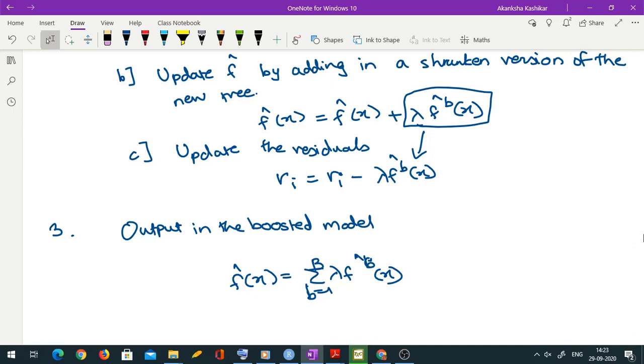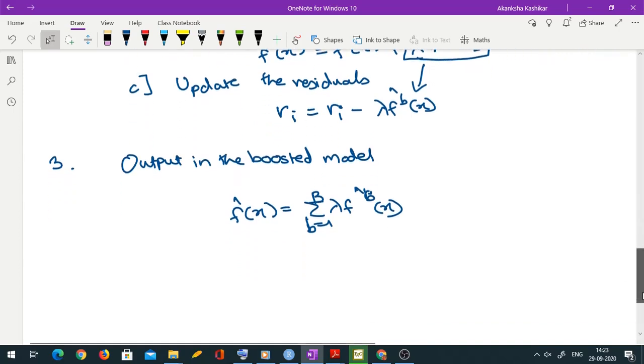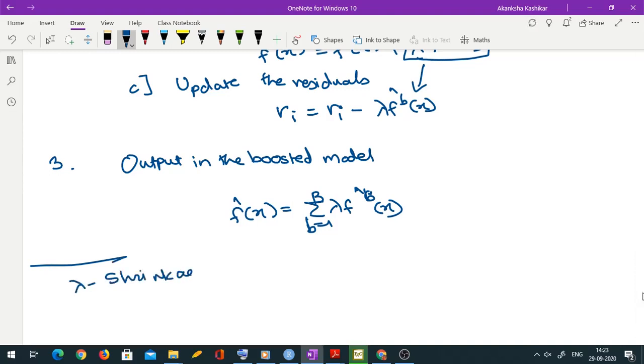Okay. Now what is lambda? So we are saying it's kind of shrinking. So lambda is known as the shrinkage parameter. Now first of all, why is it known as shrinkage parameter? Because it is always going to be less than 1. Basically it is always going to be between 0 and 1, positive and less than 1.